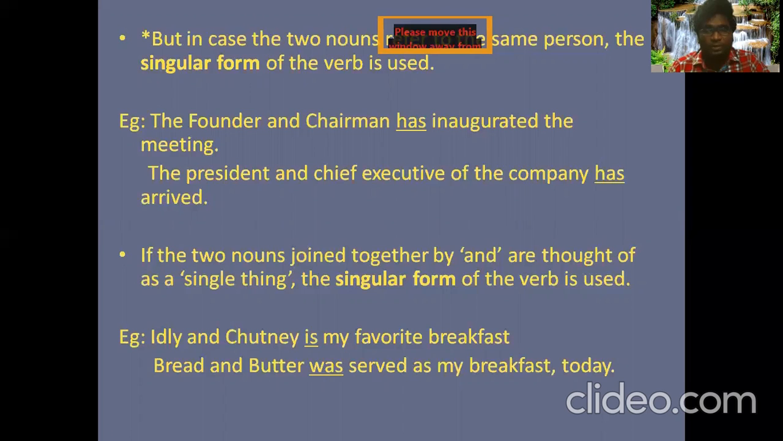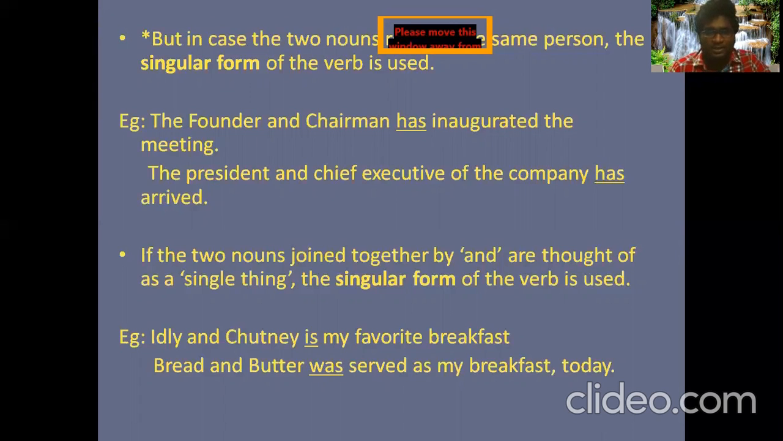No confusions, my dear. If the two nouns refer to the same person, make sure we use the singular form of the verb. If the two nouns are referring to different persons, then we have to use the plural form of the verb. Got it? And see, second example, the president and chief executive.